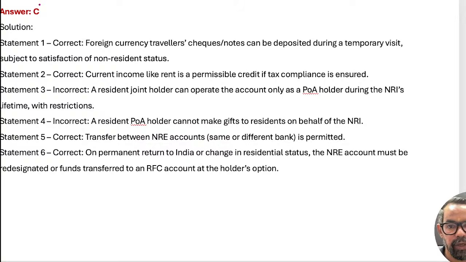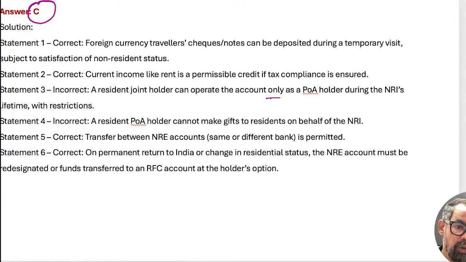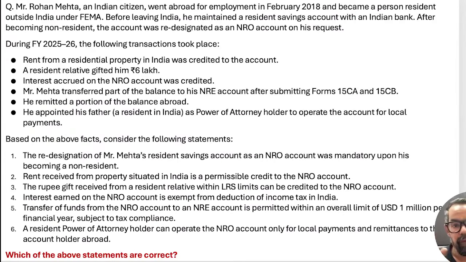Vivek sir, option C will be the correct answer, right? So where did you go wrong? B is 1, 2, 3. 3 is no. So there are restrictions in that particular case, right? So only power of attorney during the NRI's lifetime, and even those areas get restricted in some areas. So C is the right answer, and the resident holder, the POA holder, cannot make the gift remittances on behalf of the NRI also. So that feature will confuse you. That's why we have gone through all those particular areas again and again. Bit important, guys. Please go through that one.